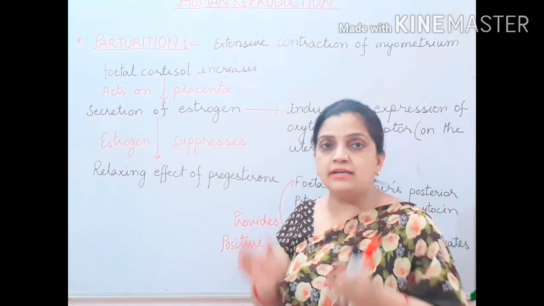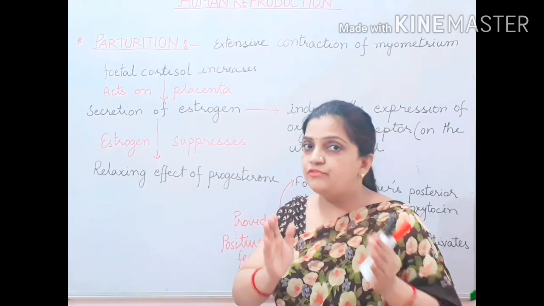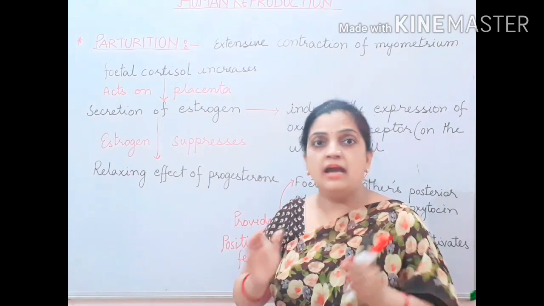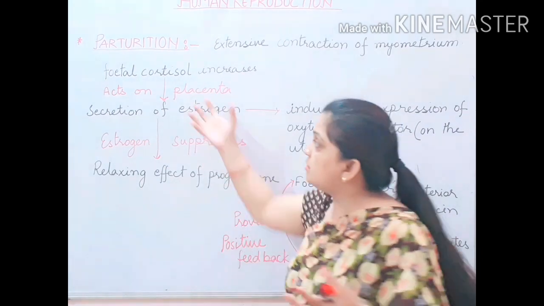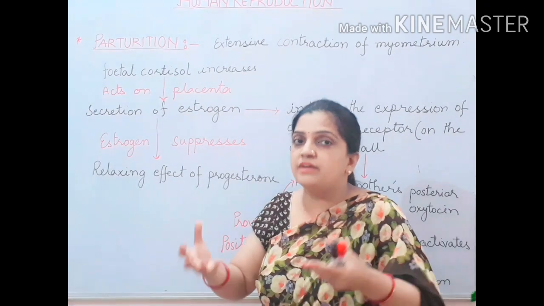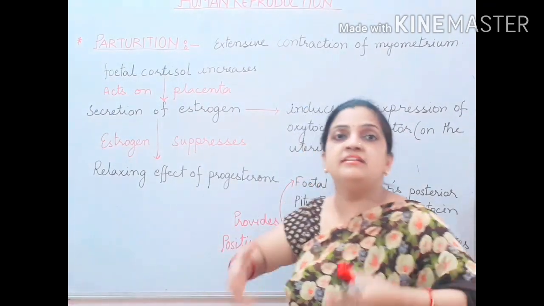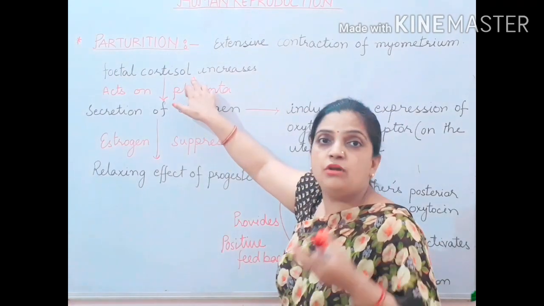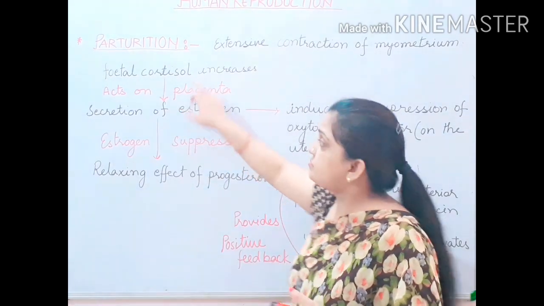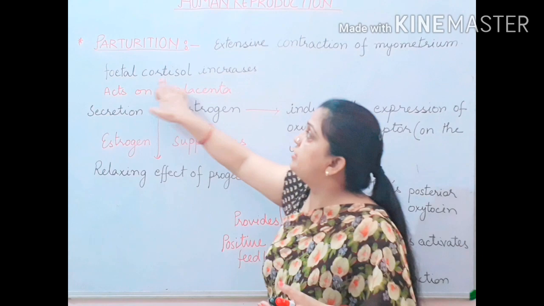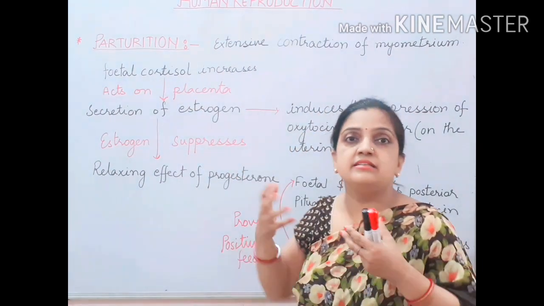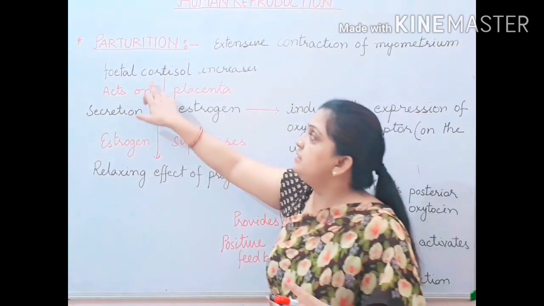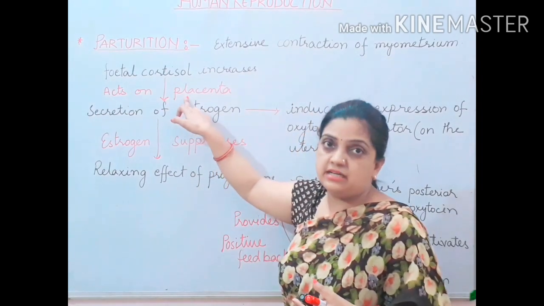I told you that the signal is given by the fully developed fetus and the placenta. So now here the fetus is trying to give the signal. How? By increasing the cortisol hormone level. When fetal cortisol increases its level, it acts on the placenta.